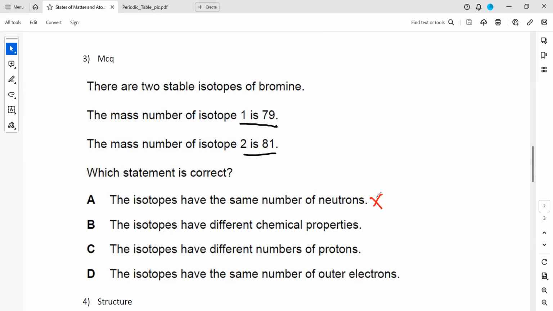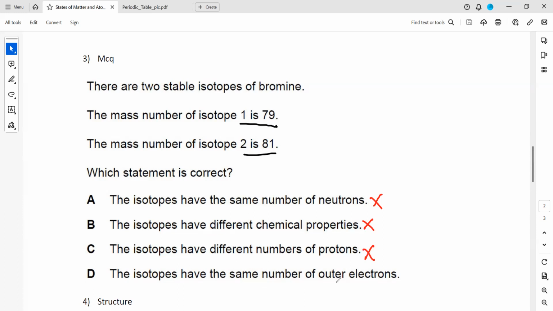Isotopes have different chemical properties. That's wrong as well. Isotopes will have the same chemical properties because they have the same number of electrons in the outer shell, the last shell. Isotopes have different numbers of protons. That's also wrong. Isotopes have the same number of protons because the proton number is the identity of the element. You can identify the element from the proton number. Every element has a unique proton number. Because these are isotopes of bromine, they must have the same proton number.